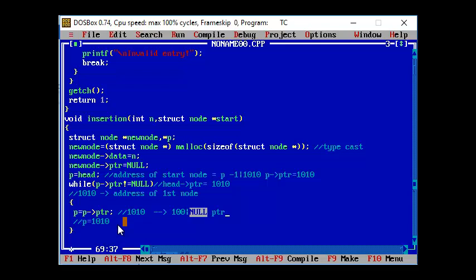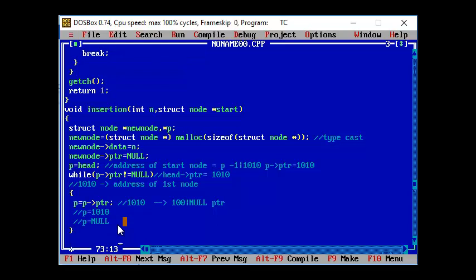So what happens here is in the 1010th memory location you have the first node, and in that first node you have p arrow data equal to 100. The p arrow operator data is pointing to the value that is 100, and p pointing to the pointer value will have the value that is null. So now in this particular loop, your p value becomes null. Now when you come out of this loop, the condition null not equal to null is checked, and it becomes false.